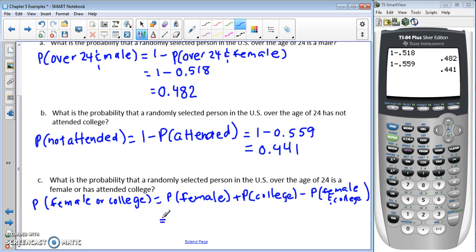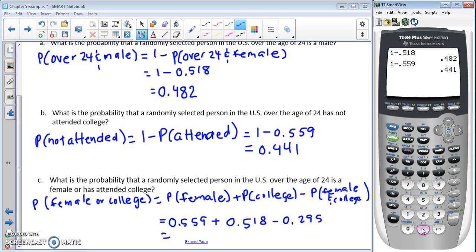Let's get those probabilities here. Those are the initial ones that were given. So this is the probability of E, 0.559, plus the probability of F, which is 0.518, minus the probability of both, which is 0.295.